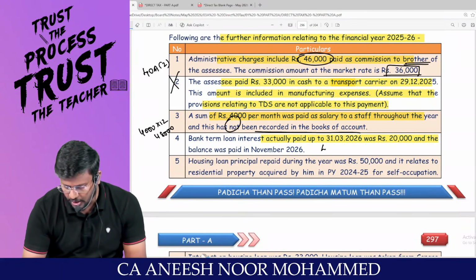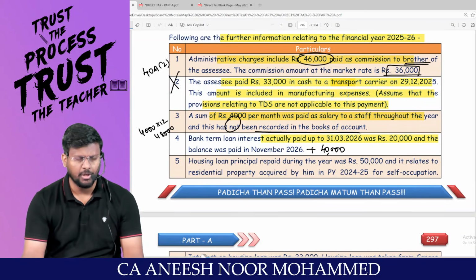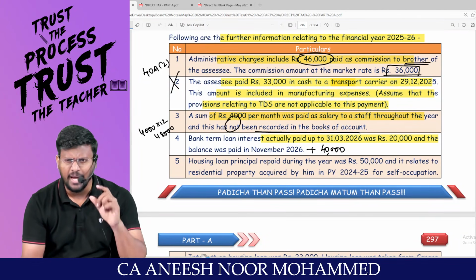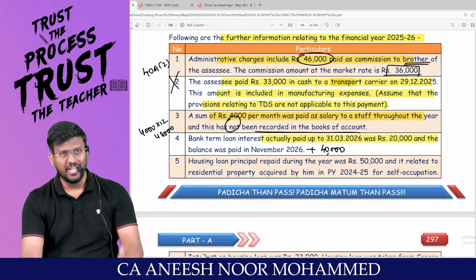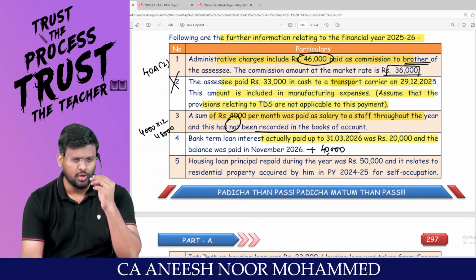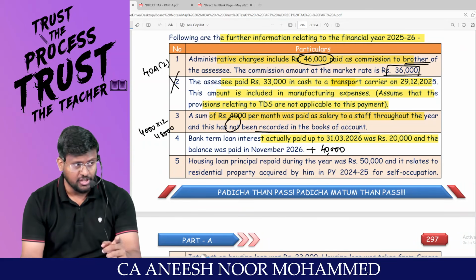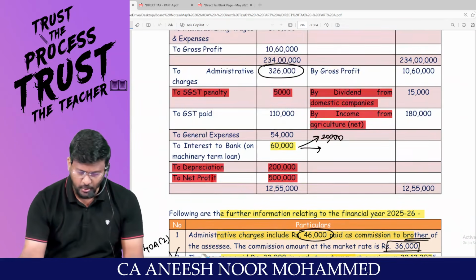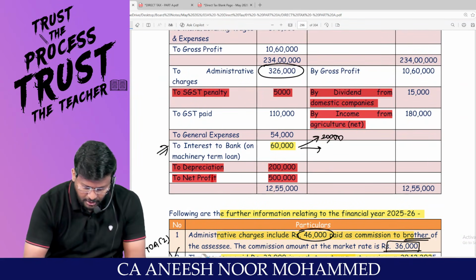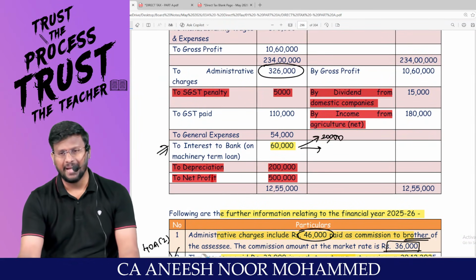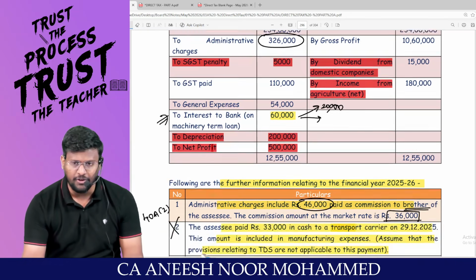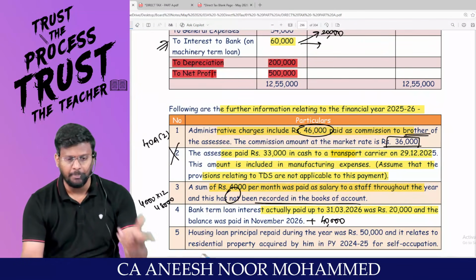That means that 40,000 should be added back as per section 43B, because 43B is deduction on actual payment basis. We have listed any tax, duties, cess or fees payable, interest payable to a scheduled bank, interest payable to a financial institution. So my dear lovable students, any interest that has been debited to the P&L account and which has not been paid before filing the return, then that unpaid interest should be added back.